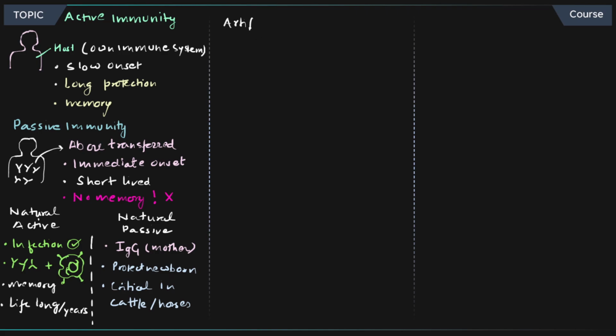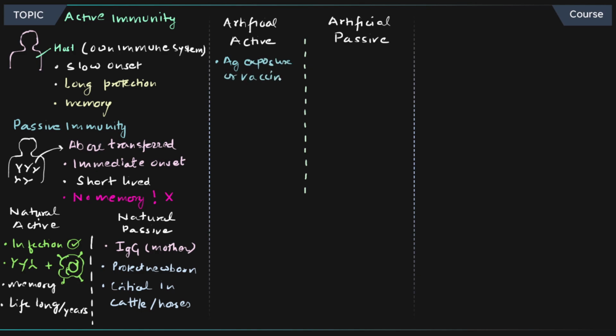Next, let's understand what is artificial active immunity, right? And what is artificial passive immunity. So now the word got changed. Instead of natural, we have artificial. I'm going to divide this so that I can write down the points and we can actually compare them. The point number one is antigen exposure or vaccine that are artificially introduced inside the body